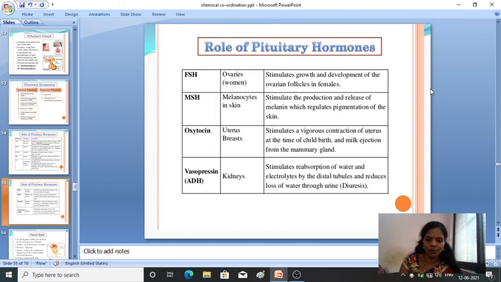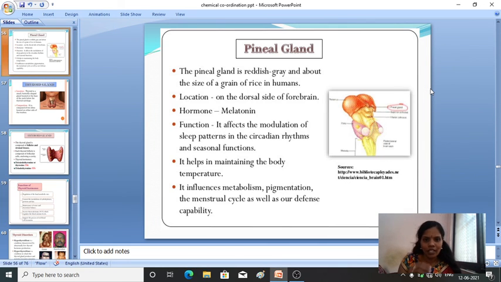Role of pituitary hormone. Next comes the pineal gland. You can see where the pineal gland is located. Here, it's very small. It is reddish grey, about grain shape, a very small rice grain. You saw, no? That is the size of this pineal gland.